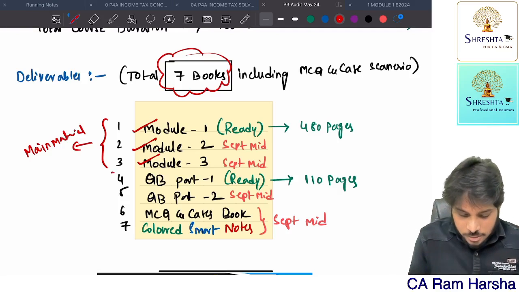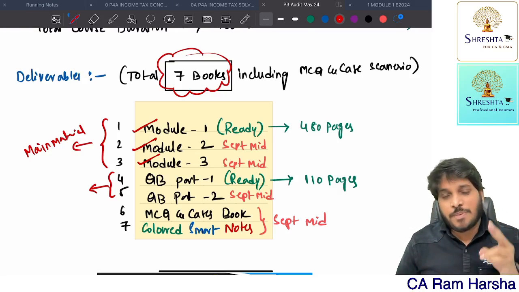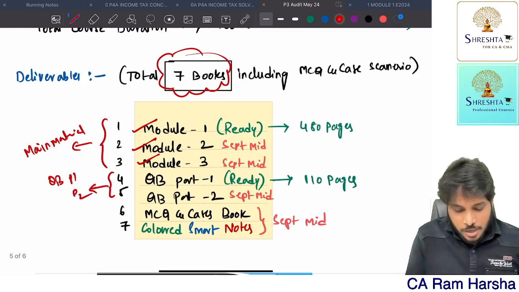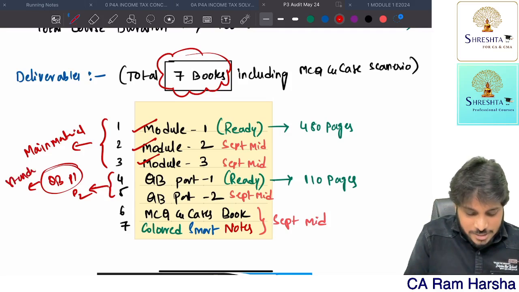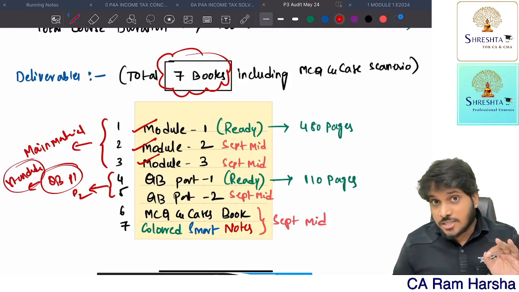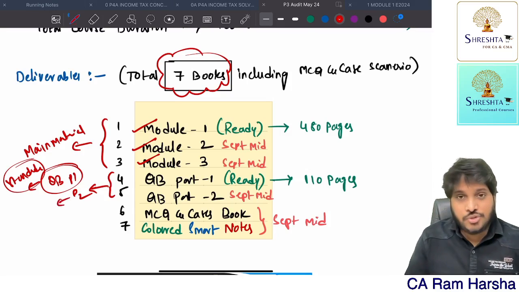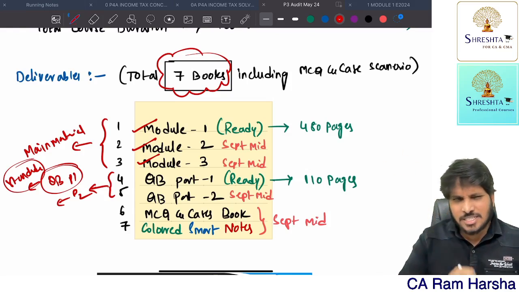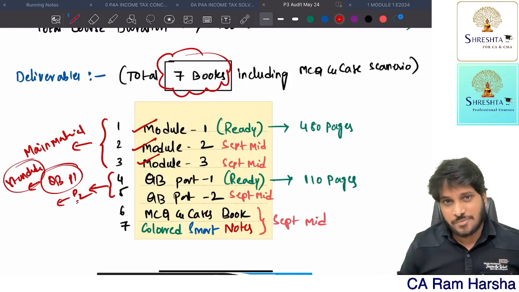In addition to that, we are giving 2 parts of the question bank. One is question bank part 1, the other is question bank part 2. Question bank part 1 is exclusively on the entire standards, not just auditing standards, whereas in part 2, other than auditing, we have some 10 to 11 other standards. Those standards and the remaining chapters all put together we will be covering in question bank part 2.